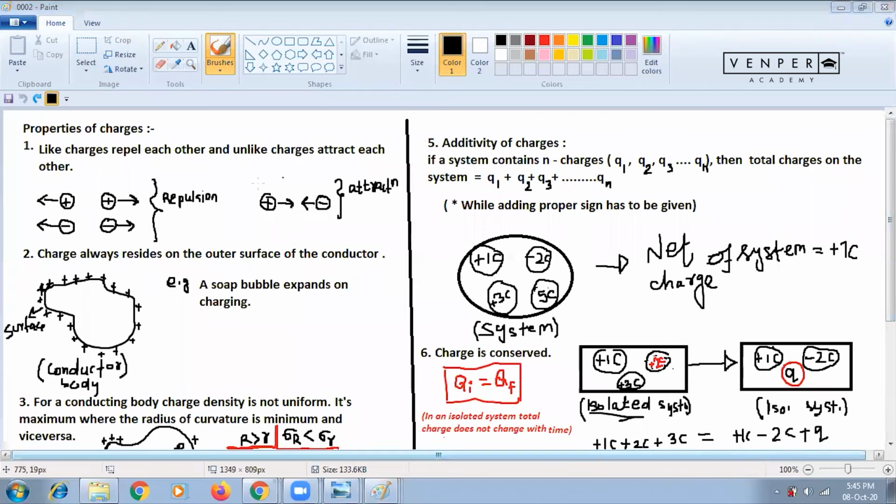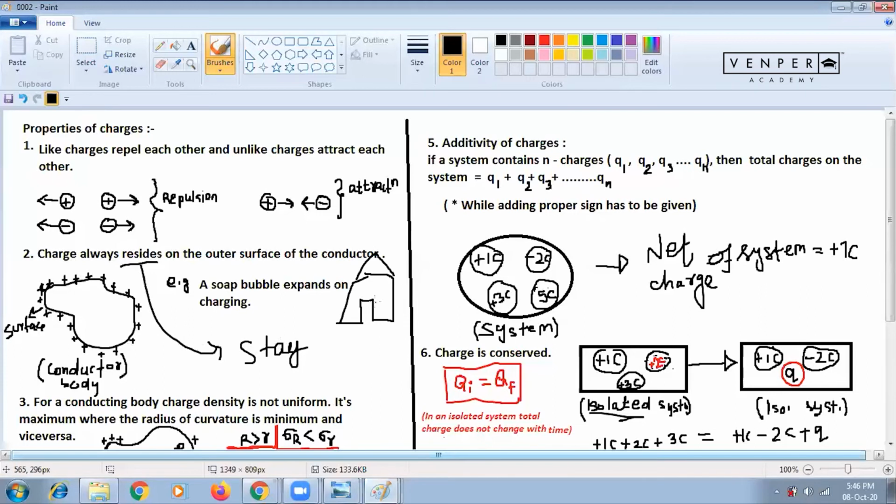And Nivetha, reside means stay. That means charge is staying here. Suppose it is your home. Now you are staying at home. What do you tell? You tell you are residing at home or residing here. Similarly, charge is residing here. Charge is staying here.